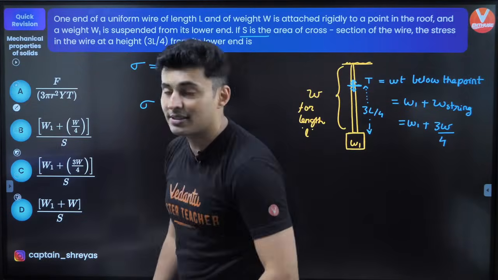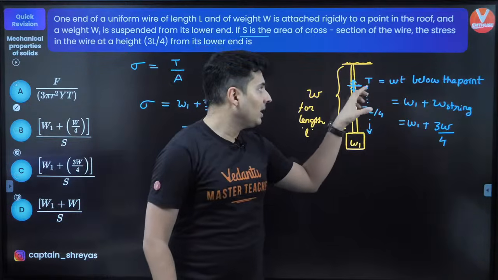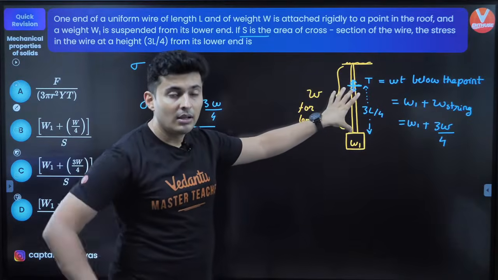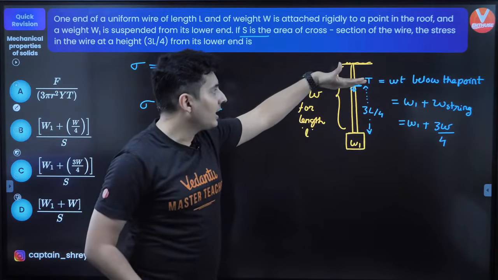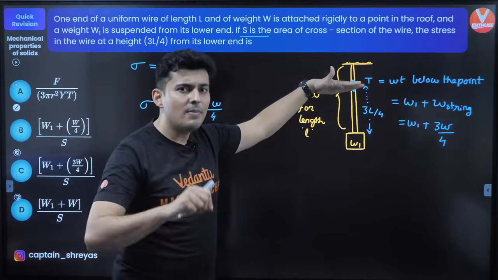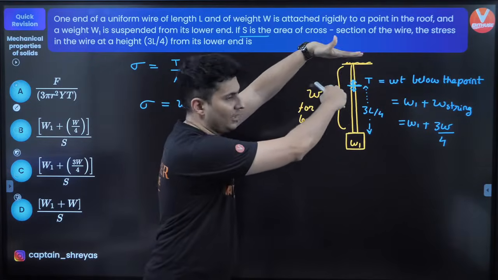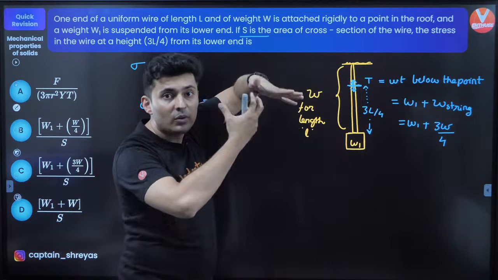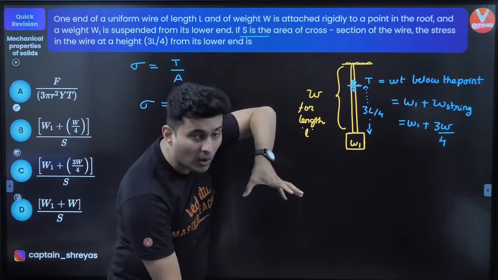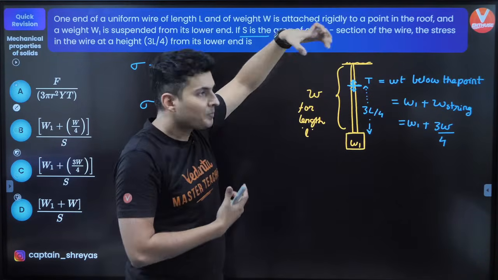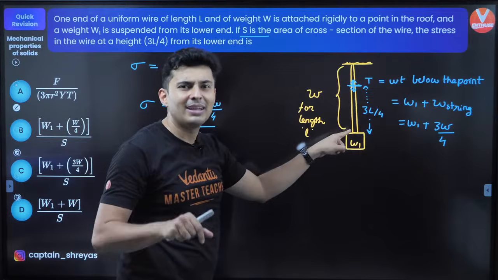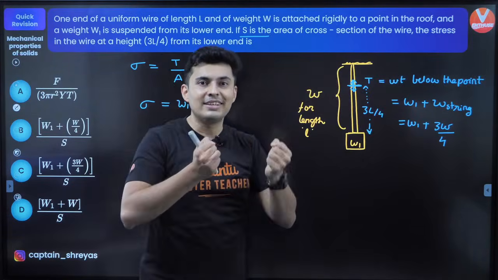So the catch is to find out the weight of the string here, and also to realize that the tension will only balance the weight which is below it. As you go up, it will have to support more and more weight below it, so the tension will be more and more. As you go down, tension will be less. As you go to the top, the tension will increase.